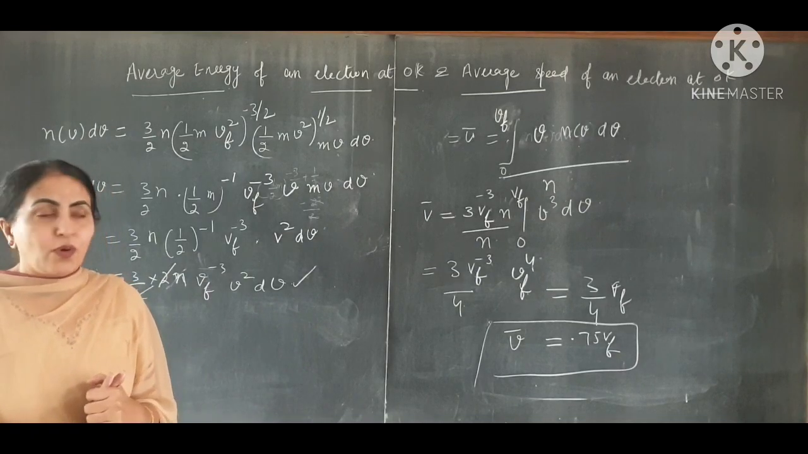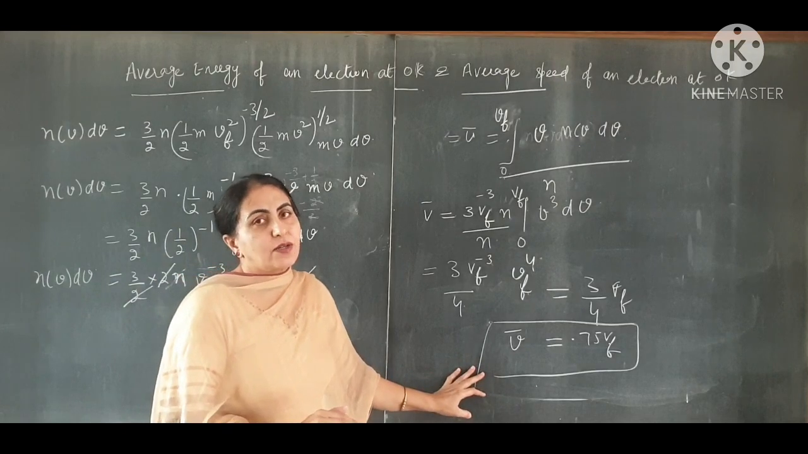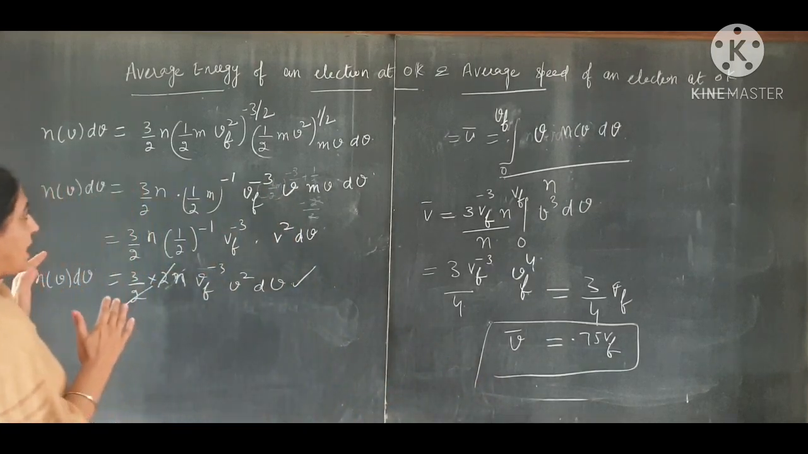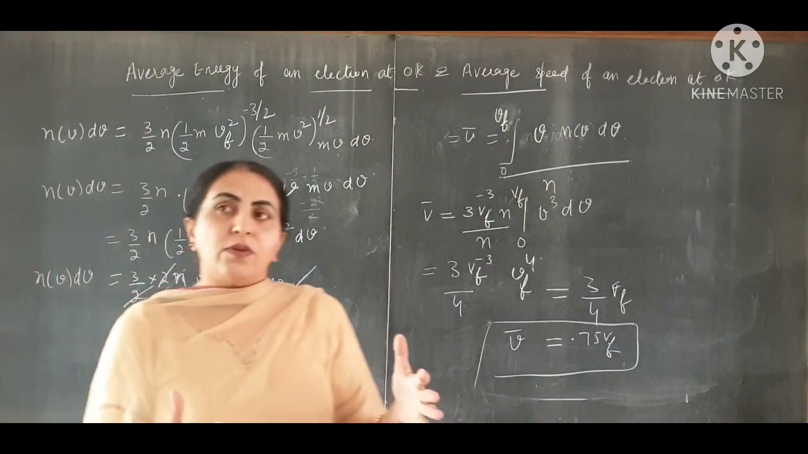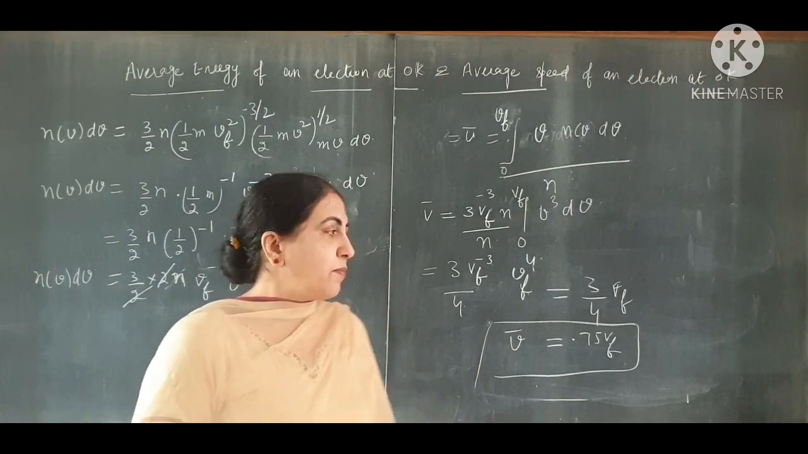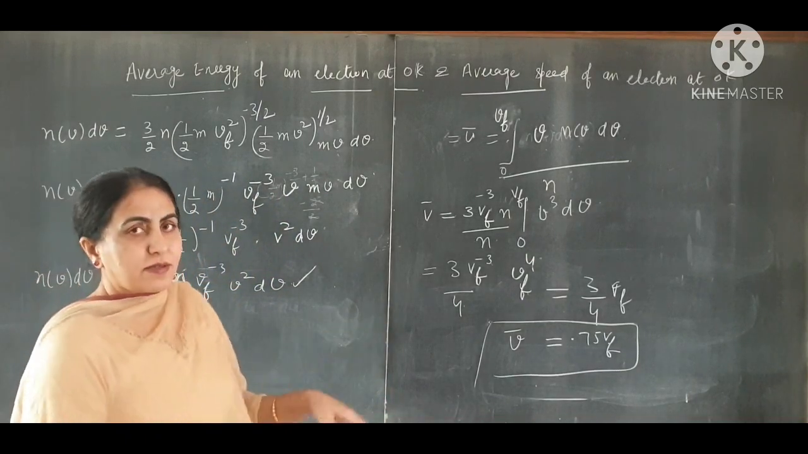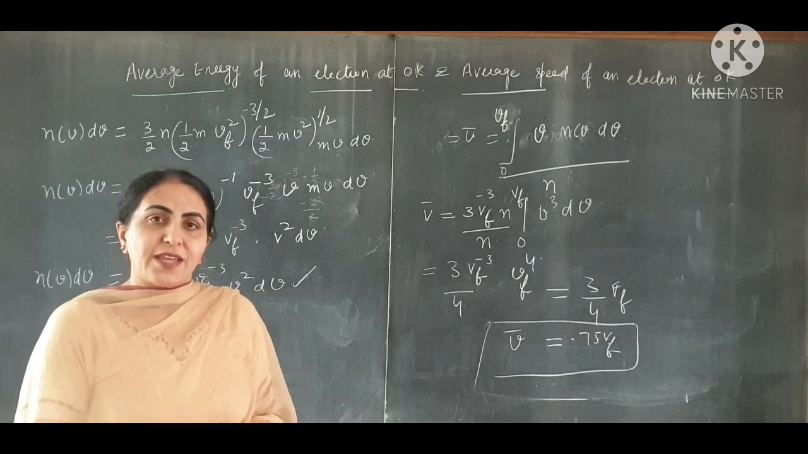Clear? So this is the average speed at 0 Kelvin. So this is all about the average energy of the electron and the average speed of the electron at 0 Kelvin. This is also very important. Some numerical problems based on these results will come in the exams. Thank you very much.